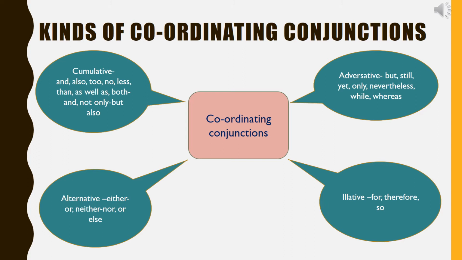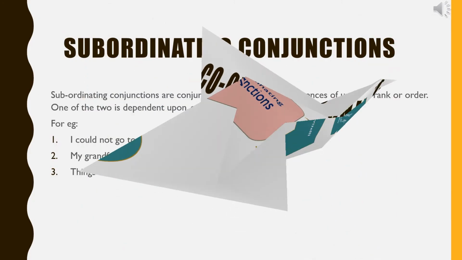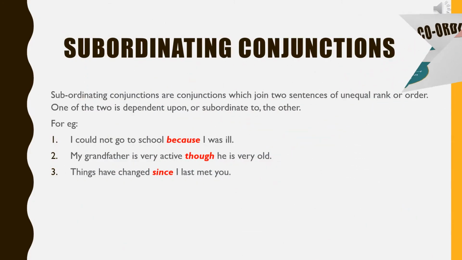Fourth is illative coordinating conjunctions. These show that one statement or fact is inferred from another. Some illative conjunctions are for, therefore, so. For example, something has happened, for I can feel abnormal silence here. She is honest, so she is respected by all.